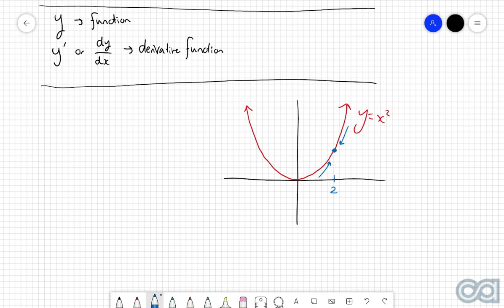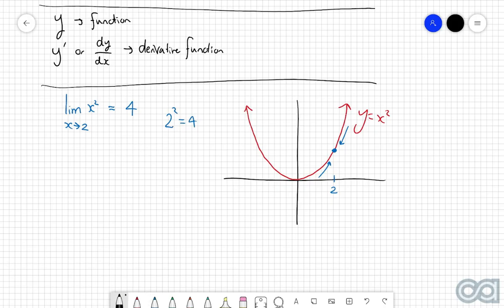The notation that we can write behind this is the limit of x squared as x approaches 2. Now in this particular case here, if you use your graph or just a little bit of common sense, then we can see that as x approaches 2, then the function is going to approach 4. The reason why we can very easily calculate that is because 2 squared is 4. So that's just a simple substitution.